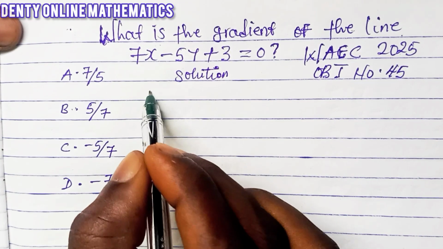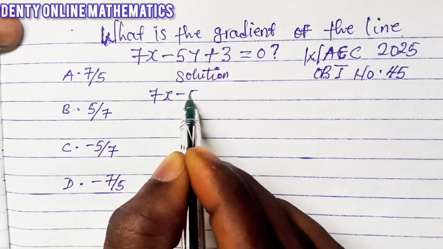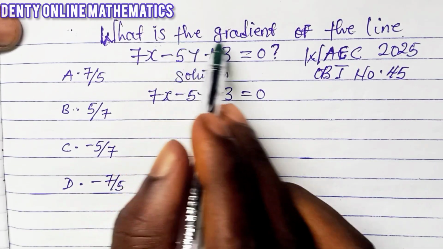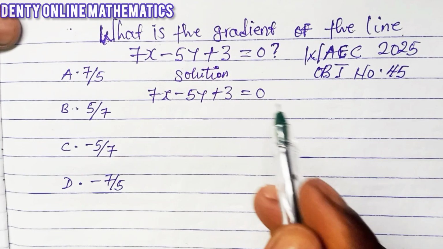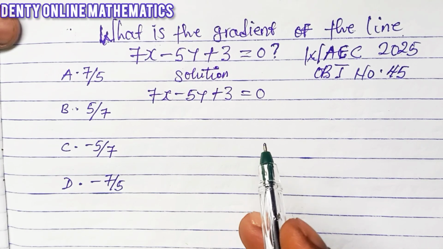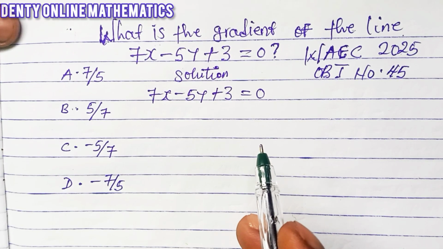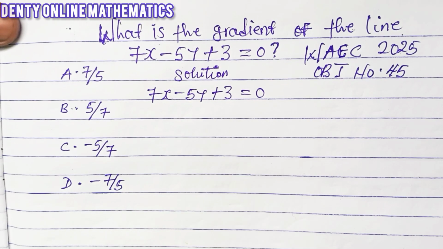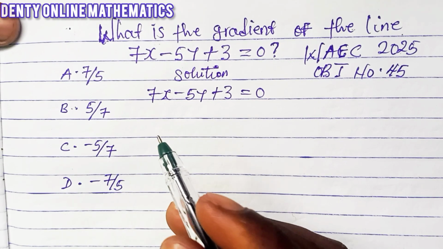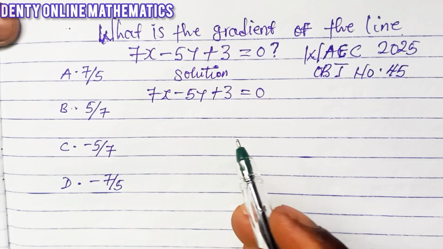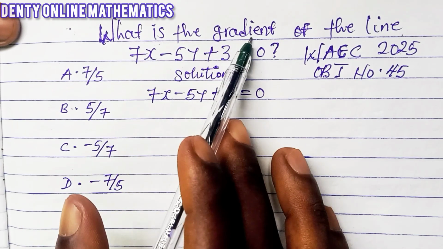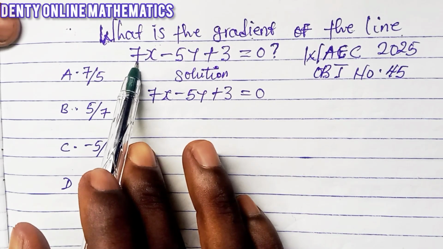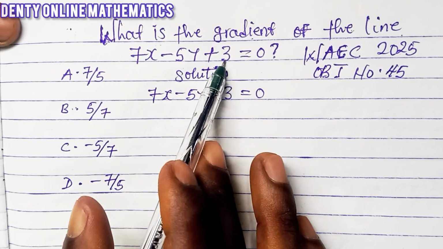We have 7x minus 5y plus 3 equal to 0. You're asked to find the gradient. Now what is the gradient of a line? If you are asked to differentiate, or to find dy dx, or the slope, or the gradient, they all mean the same thing. So if they ask you to find the gradient, it means they're asking you to find dy dx of this, or the derivative of this function.